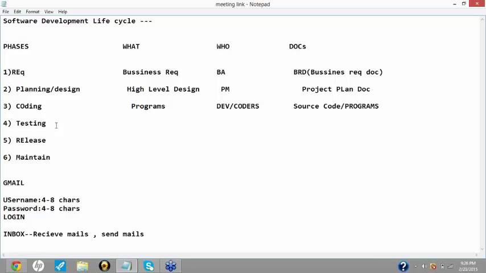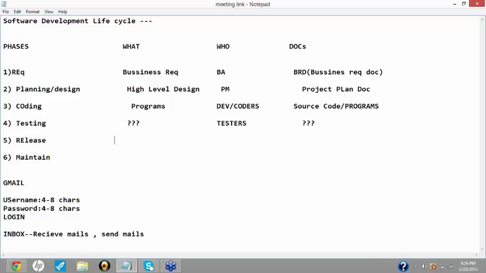So what is done over here? All that we'll learn in the later sessions. That all I'll tell you. And who are the people involved? We testers are involved, and what documents we are going to prepare. As I told you, a lot of documents will be prepared, and we'll study in detail about all these documents.